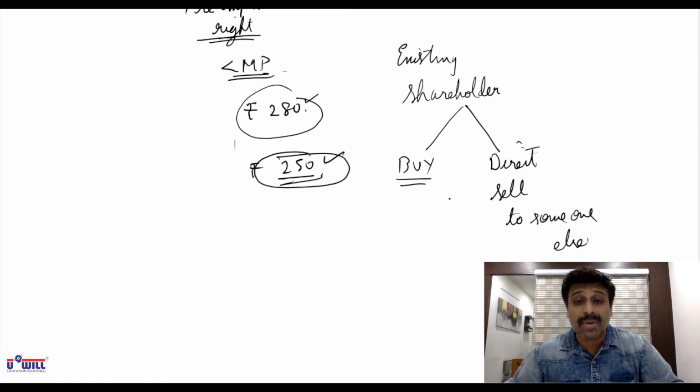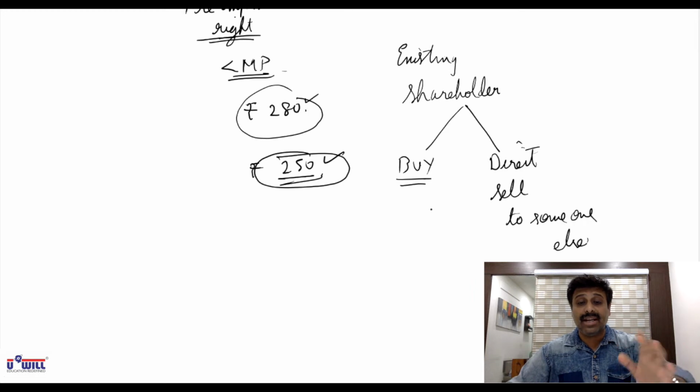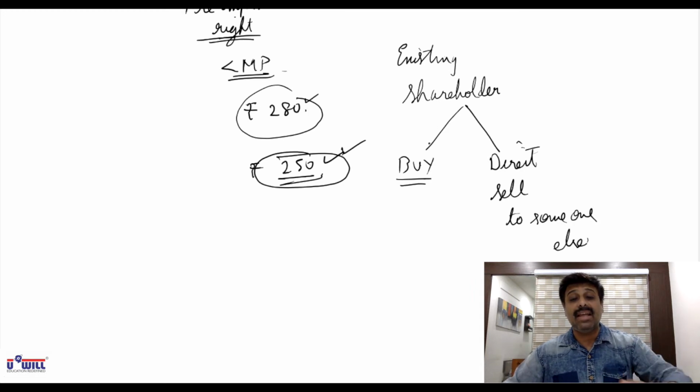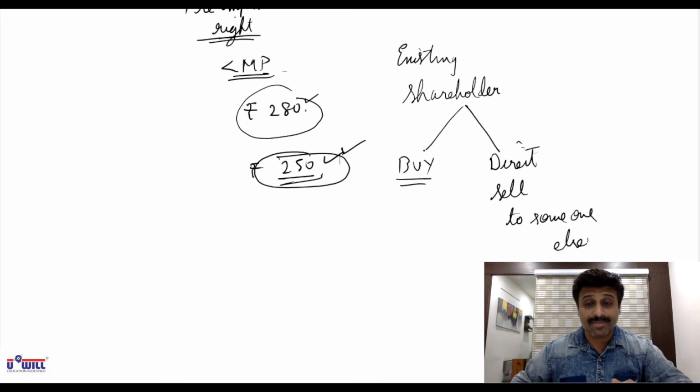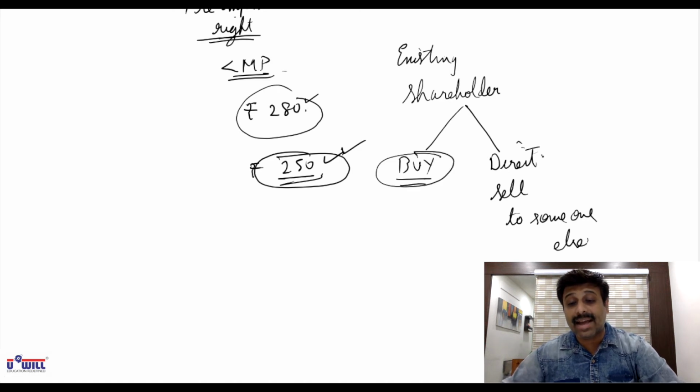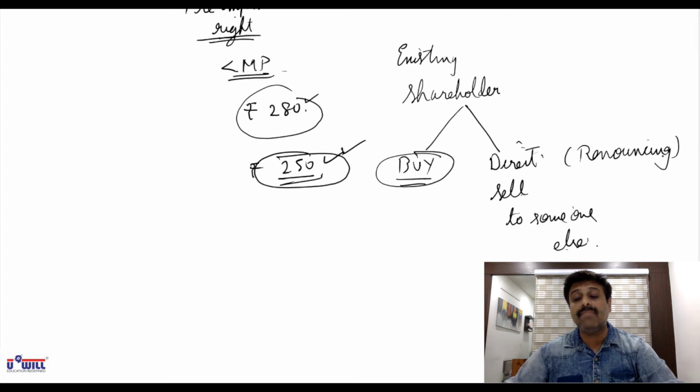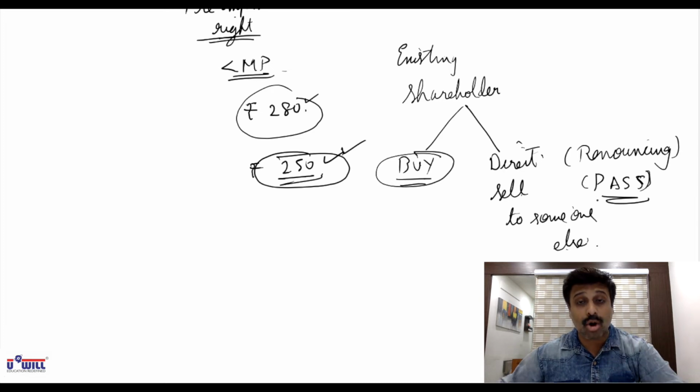You also gain 10 rupees in that. In that situation, you can tell him that you pay the company 250 rupees and you pay me 10 rupees and you get those shares. I'll pass on my right to you. So shareholders have two options. They can buy those shares or they can directly sell those shares to someone else, which is called renouncing of shares. Renouncing means you pass your right to someone else. Someone else can buy the shares on your behalf. You give someone else that right to buy the shares on your behalf.